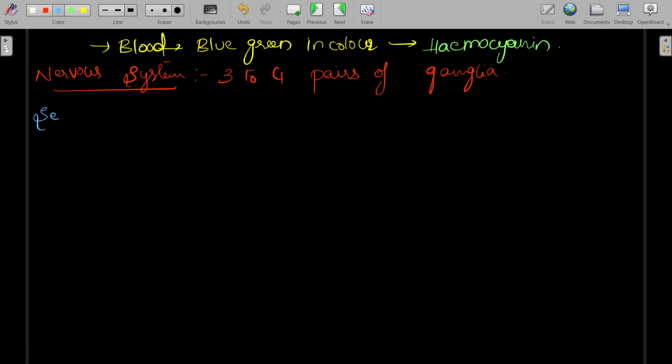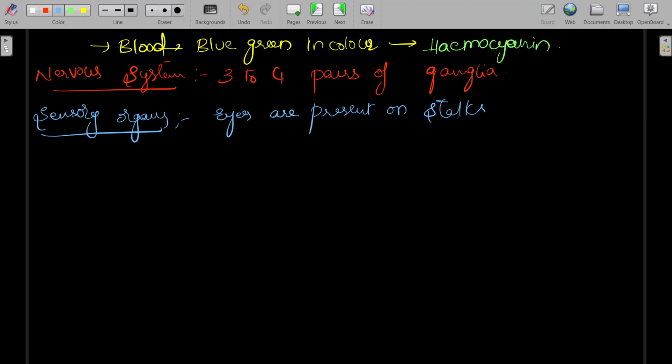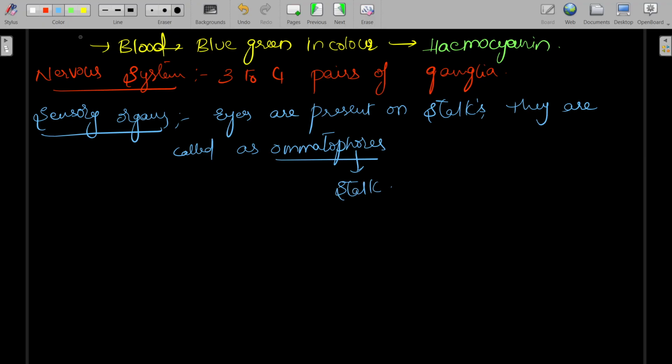Next, sensory organs. Eyes are present on stalks called ommatophores.